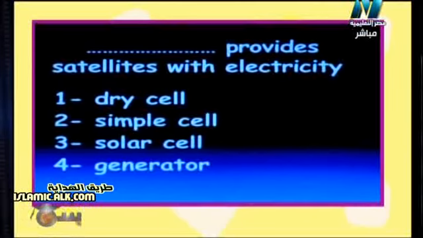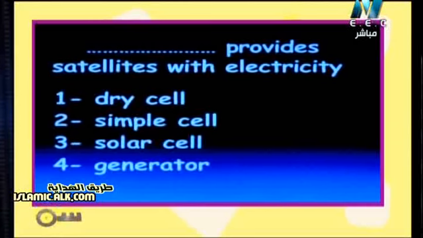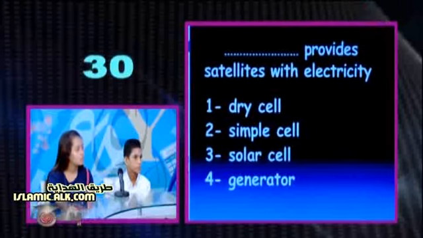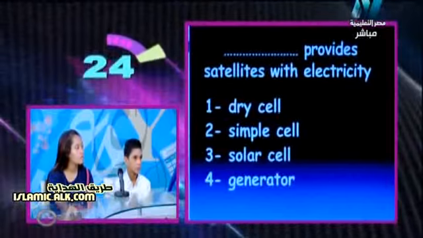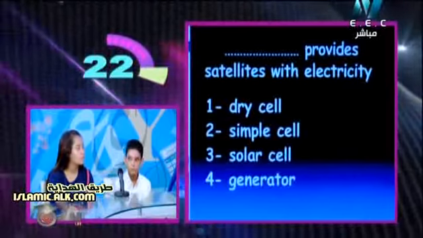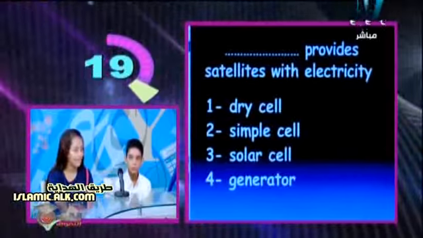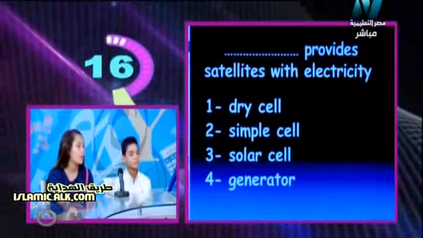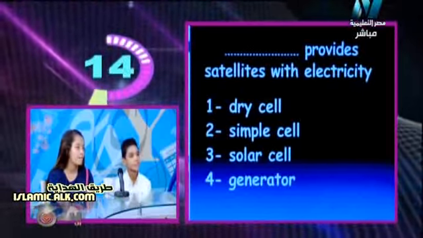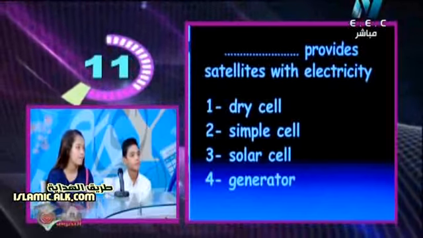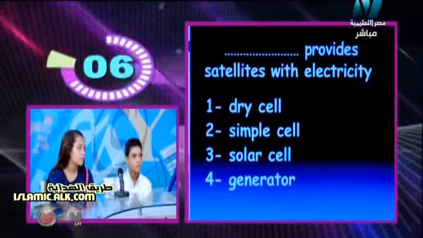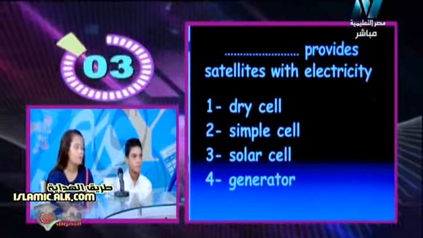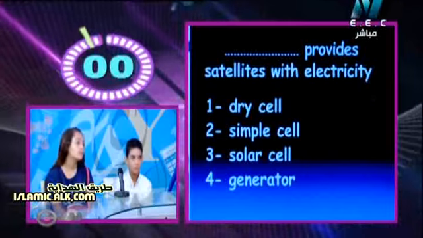So again, here it asks which one supplies the satellite with electricity. Could we use a dry cell, meaning a battery? A simple cell, which is another type of battery? A solar cell? A generator? Take your time, Miralla. Concentrate. You will have 20 seconds, and after that you can answer. The question says: dry cell, simple cell, solar cell, or generator, which provides satellites with electricity? You will have 6 seconds. 4, 3, 2, 1. You can answer now.